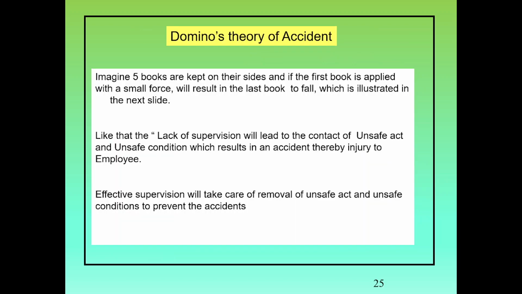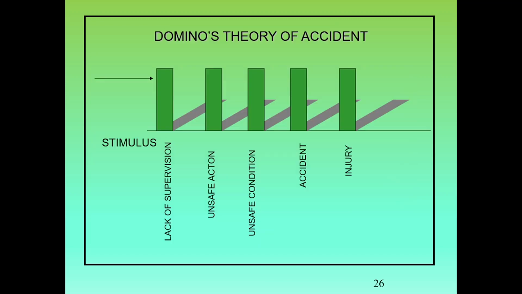Domino theory of accident. Imagine 5 books kept on their sides, and if the first book is given a small force, it will result in the last book falling. This is illustrated in the next slide. See, 5 books are kept vertically close to each other, and a small force is applied here. If the first book falls, all 5 books will fall. Lack of supervision will lead to unsafe action, which leads to unsafe condition, which leads to accident, which leads to injury. This is the Domino theory.